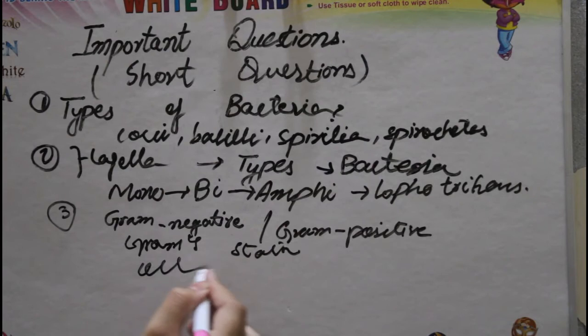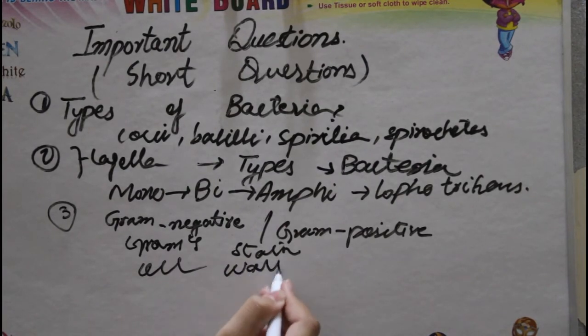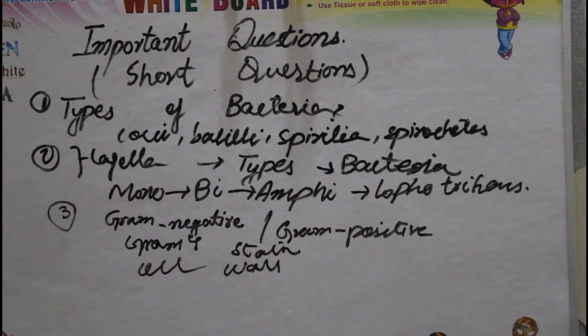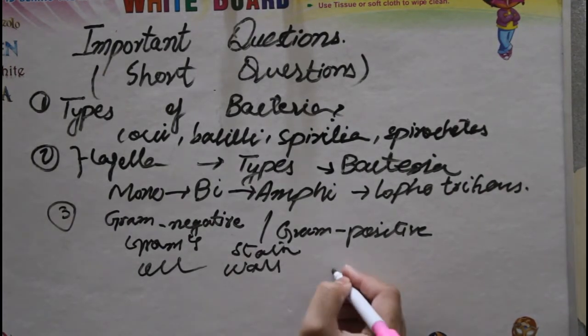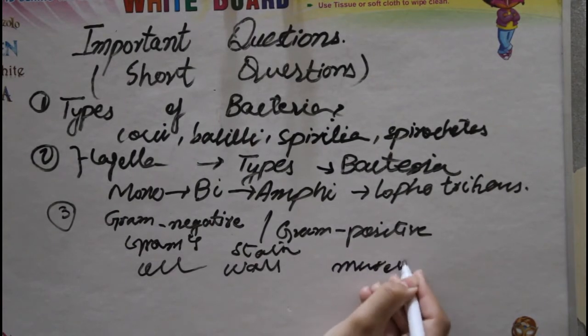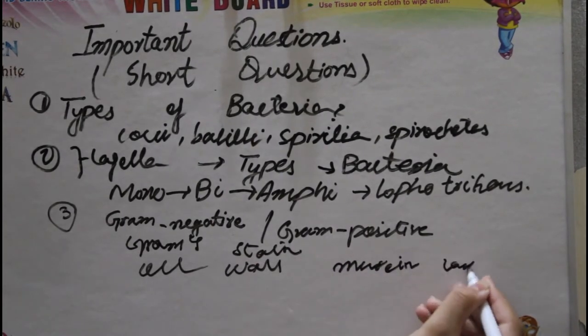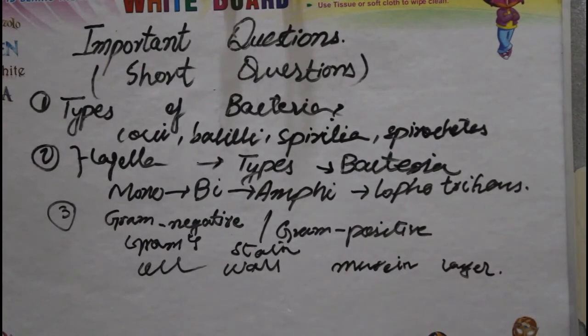The second is the characteristics of the cell wall, which we have discussed, with the layers of the cell wall, muramic acid, the murein layer, and what the differences are. So these things we're going to discuss in one or two lines for all of these.